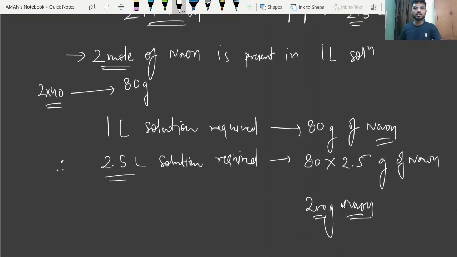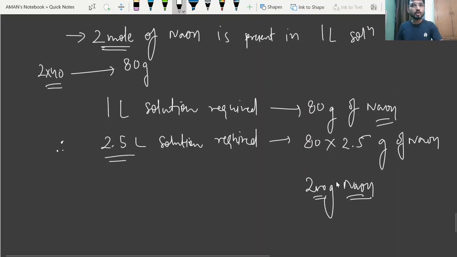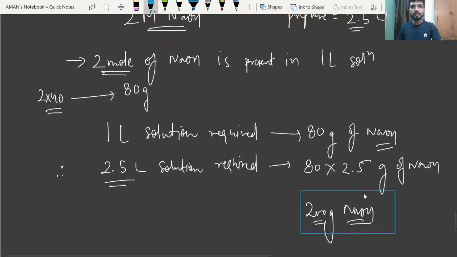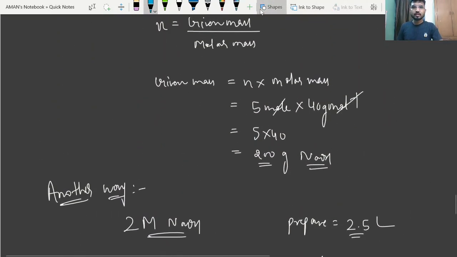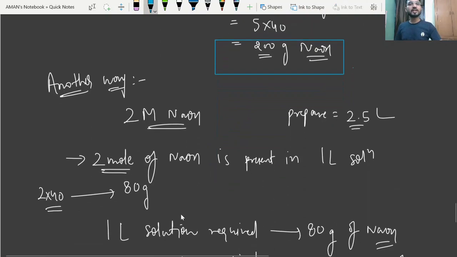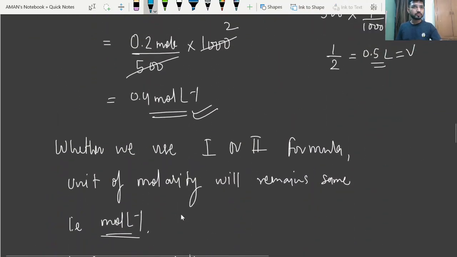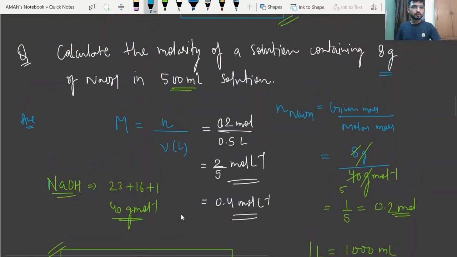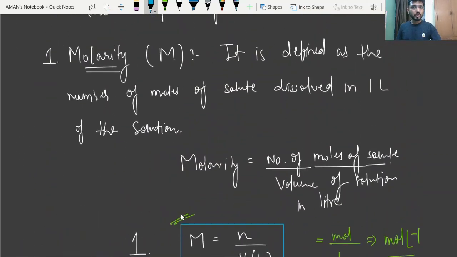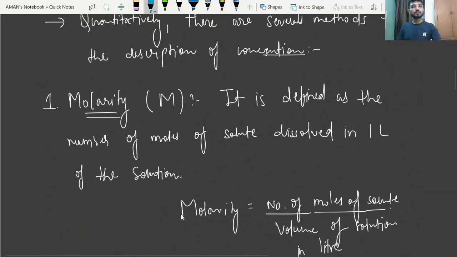Now, this is our answer, 2 gram NaOH. I can write this one. Okay, this is the answer, and here this is the answer. Okay, beta. So this is all about molarity. Okay, so beta, I have discussed all aspects of molarity.